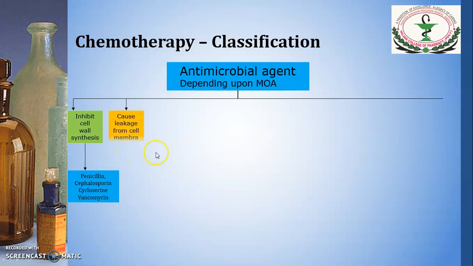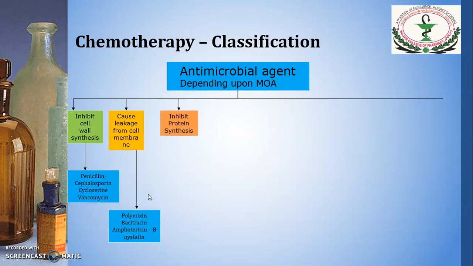Second class, the agents which cause leakage from the cell membrane, and the examples are polymyxin, bacitracin, amphotericin B and nystatin. Next is inhibit protein synthesis. The examples are tetracycline, chloramphenicol, erythromycin and clindamycin.